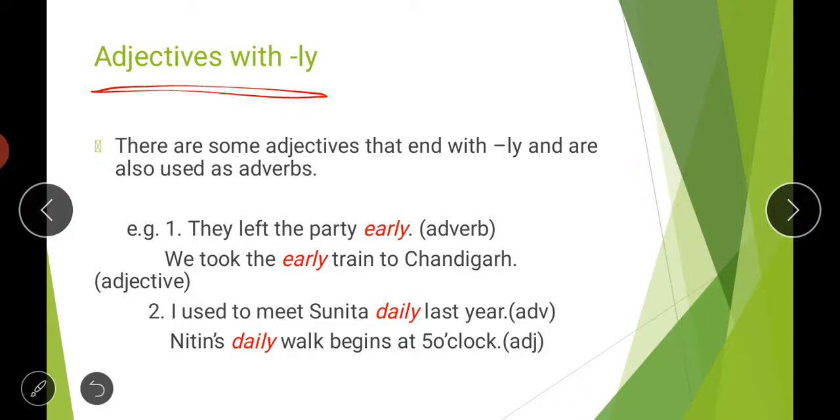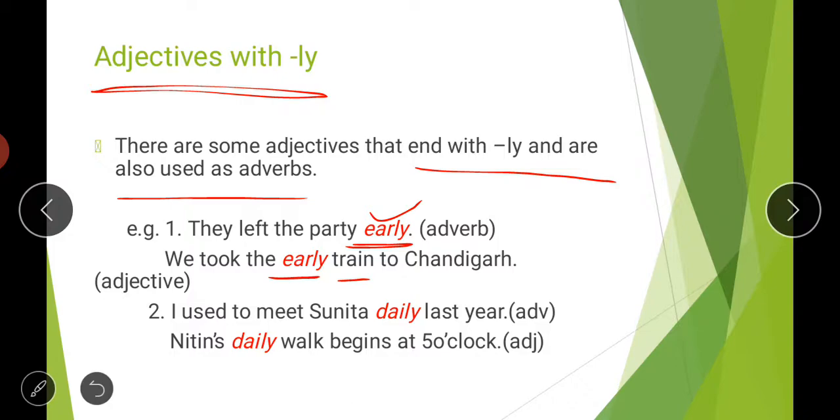So there are some words that end with ly and are used as adverbs. Means in some cases they will act like an adverb, and in certain sentences they will act like an adjective. So how? They left the party early. Here early is an adverb. But if we talk about we took the early train to Chandigarh, then here this word early is acting like an adjective. Early is coming before the noun train, so that is why it is playing the role of adjective here.